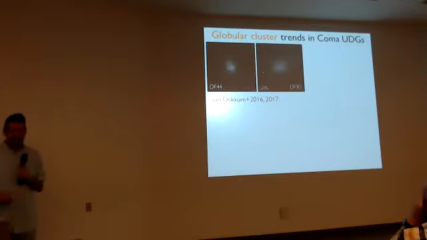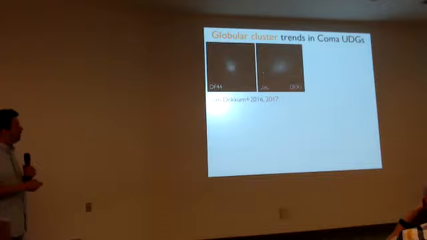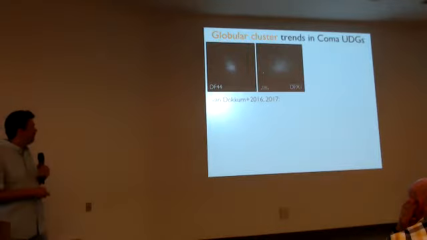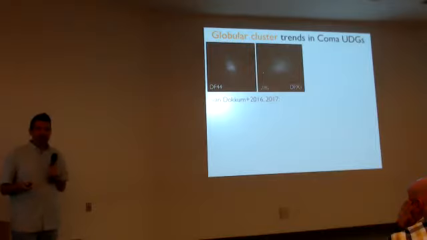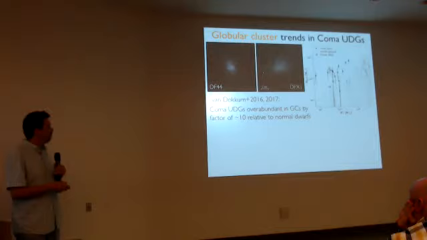So what do you get when you look at just the photometric properties of the globular clusters in UDGs? Here are some Coma UDGs with everything except the globular cluster candidates masked out. And you can see there's tons of these little point sources that are consistent with being globular clusters. If you looked at a normal dwarf at the same distance, you would only see a handful, maybe like 3, 5, something like that, of similar luminosity. So that's kind of remarkable.